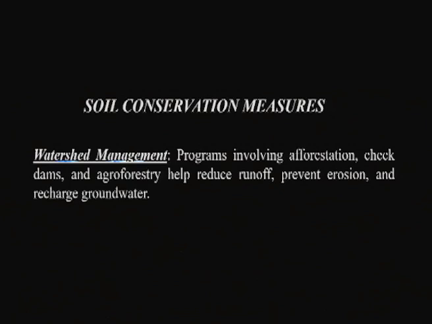That helps in preventing the soil erosion process. Also, techniques like the construction of check dams provide vegetation barriers. Vegetation barriers, coming from afforestation programs, help reduce the runoff process or the top erosion of the soil, and finally also recharge the groundwater.